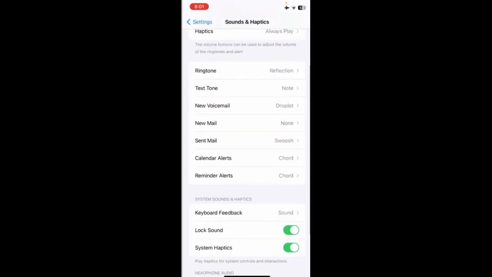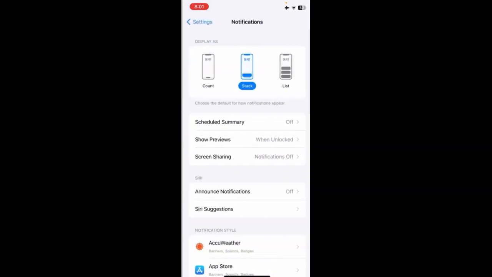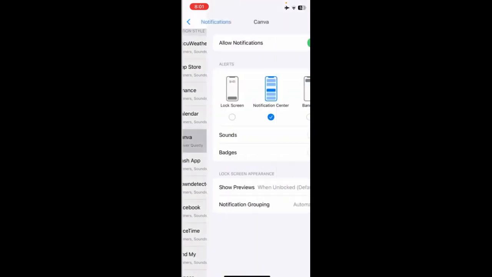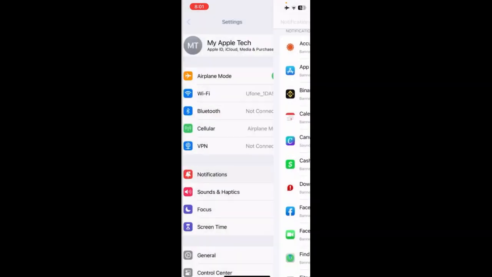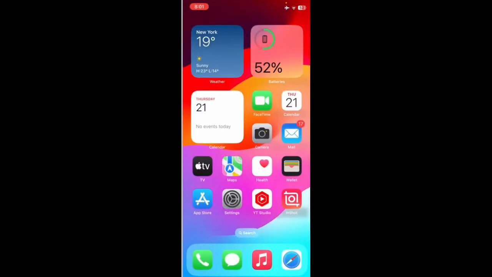Now go back and tap on Notifications. Also check for particular apps. Enable sounds for every app. If your problem is still not fixed, then restart your iPhone.